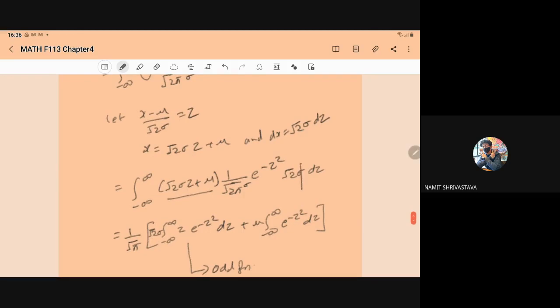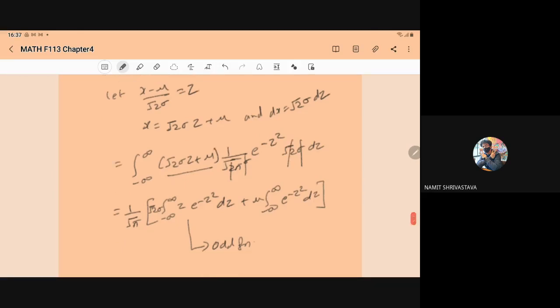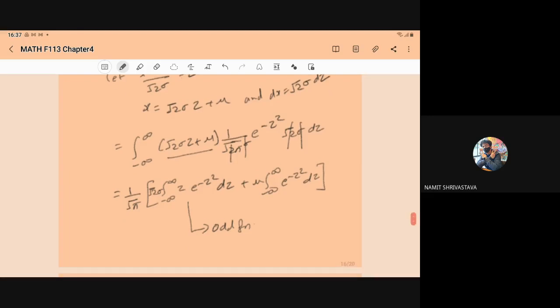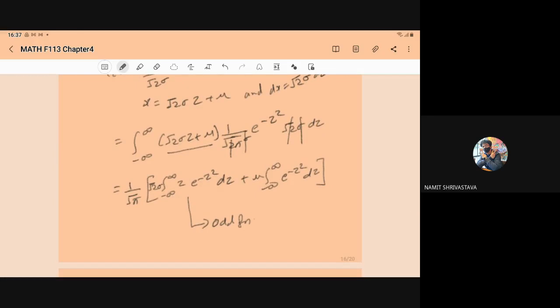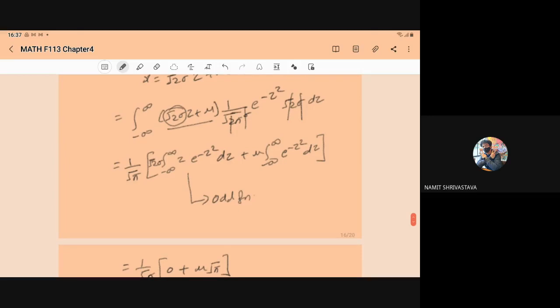So what is the benefit? This sigma will cancel out, this root 2 cancels out, and outside we have 1 upon root pi, right? From the first part you can take root of 2 sigma outside. So root of 2 sigma integral minus infinity to infinity z into e to power minus z square dz, plus the second, mu integral minus infinity to infinity e to power minus z square dz.